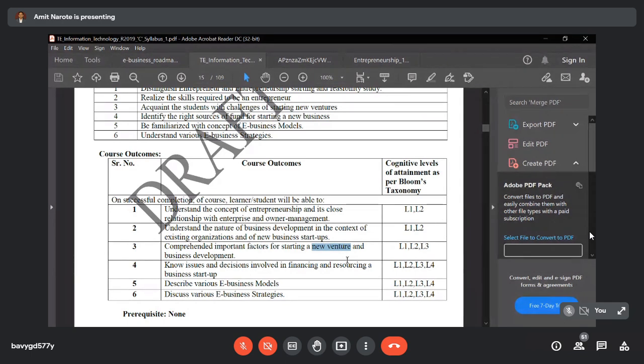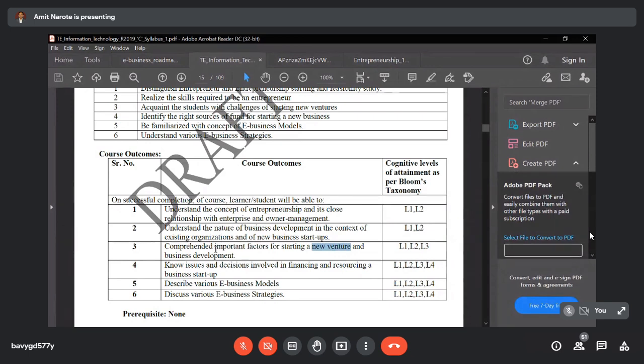In other words, a venture is a business type where success is not guaranteed, a dangerous activity in terms of finance. Whatever investment you make in the business is very risky. You may not get a return, or you may lose your entire money. That is called a venture.